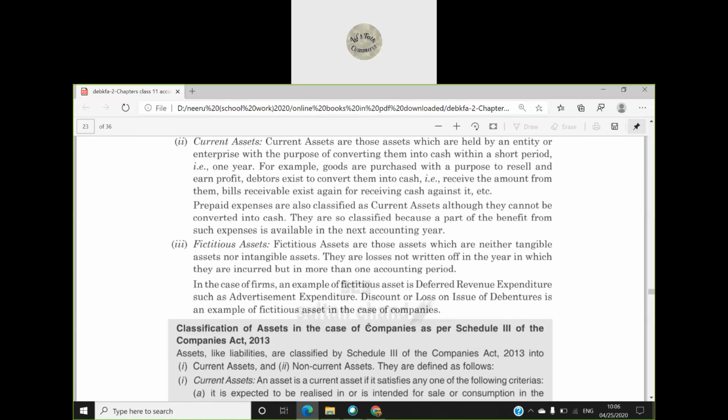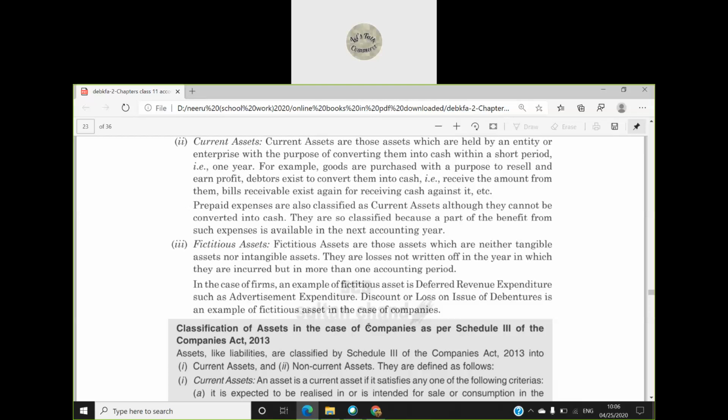Now coming to current assets. Current assets are those assets which are held by a business with the purpose of converting them into cash within a short period. Non-current assets and fixed assets mean the same thing. Current assets are converted into cash within a short period, that is 1 year, like the goods of our business. We are producing goods, and we are converting them into cash within a period of 1 year.